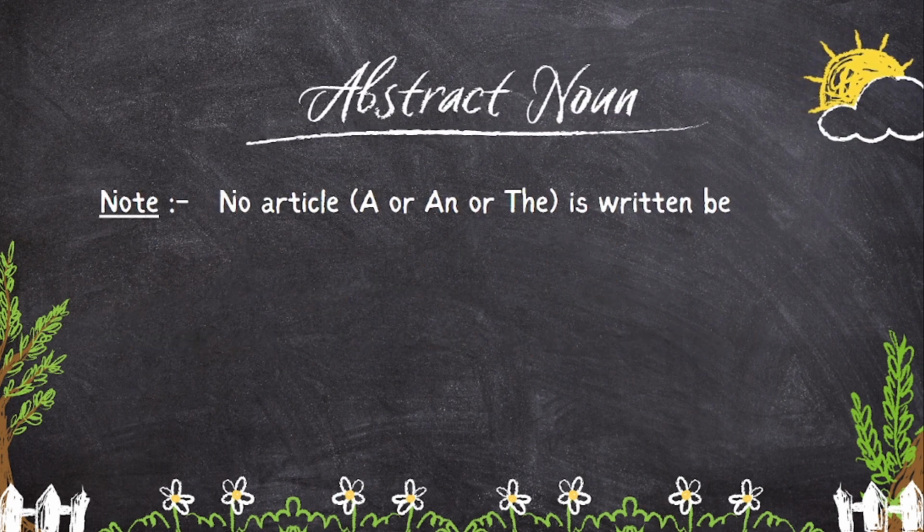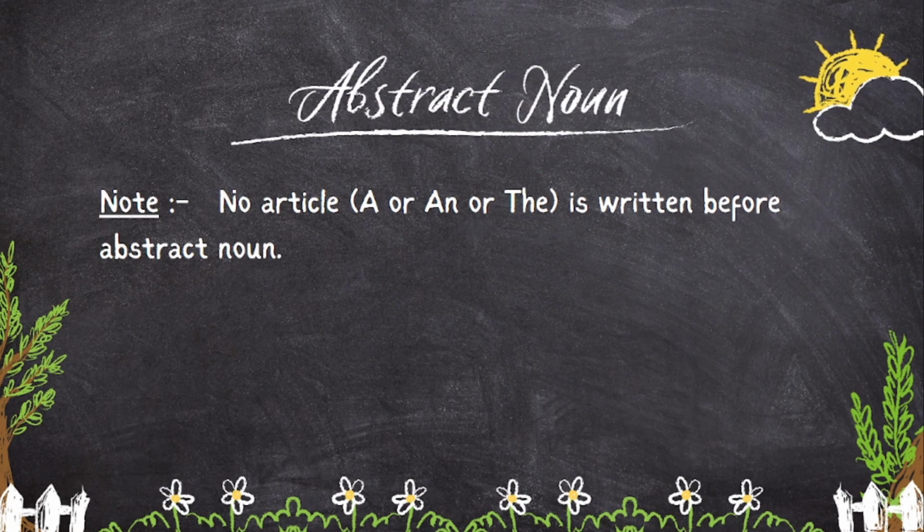One important note in abstract noun. No article is written before abstract noun. Sir, what are articles, sir? A, an, or the. These three are called as articles. Let us see the examples of this note.